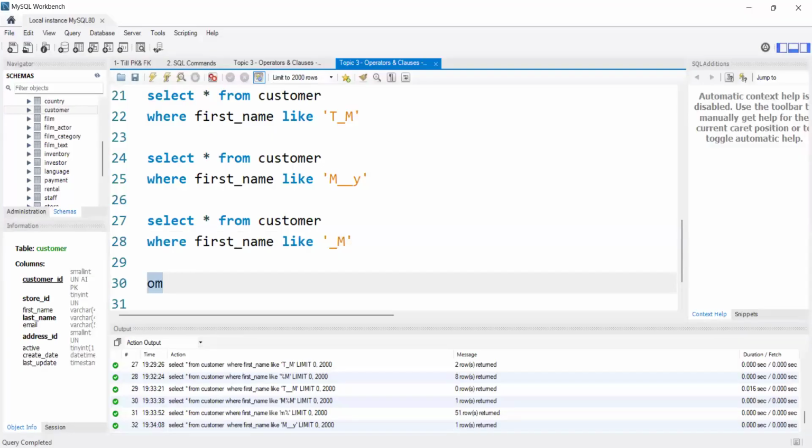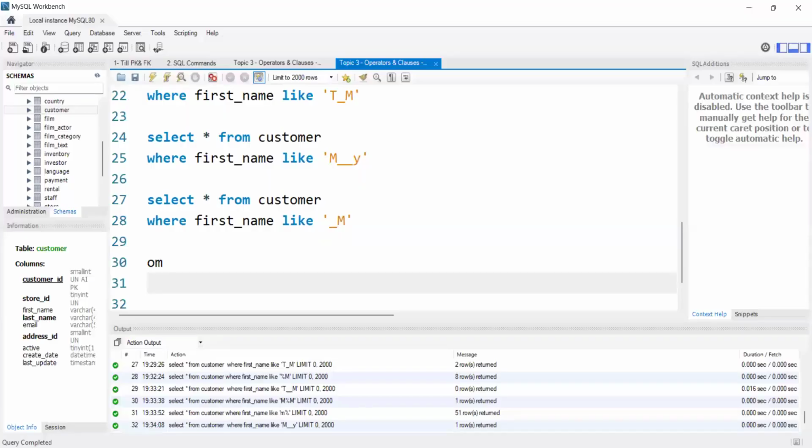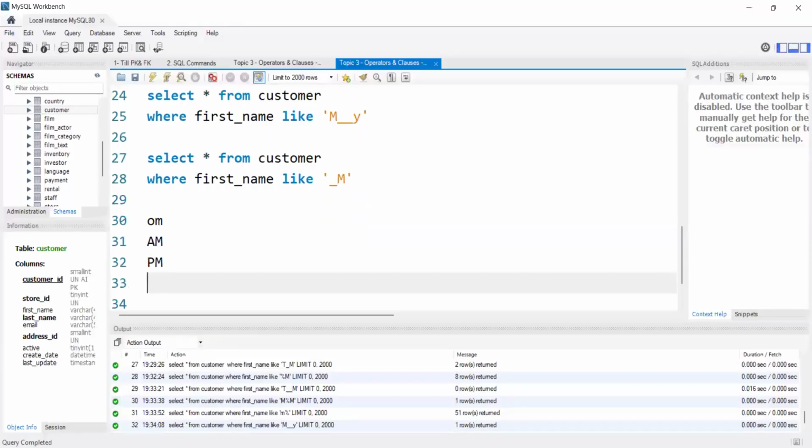First should be anything and the second should be M. Basically the output should be like this: the first letter can be anything, the second letter can be M, and we display only two-letter words if we use only underscore and M.